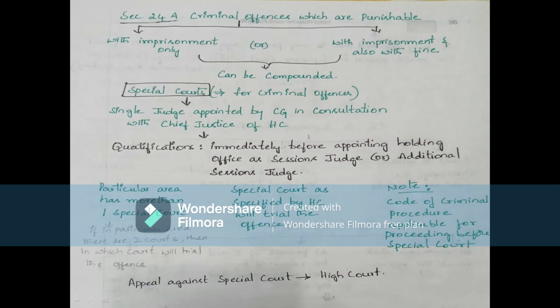Then what about 24A, criminal offences which are punishable? So with imprisonment only, or with imprisonment with fine, okay. And they can be compounded also. Compounded is nothing but in place of imprisonment they can pay fine. Likewise it is known as compounded, okay.